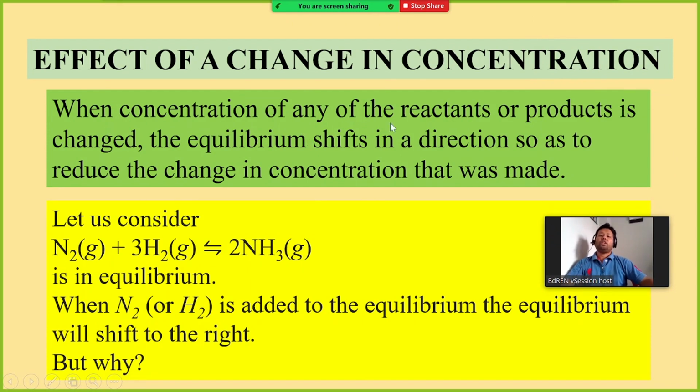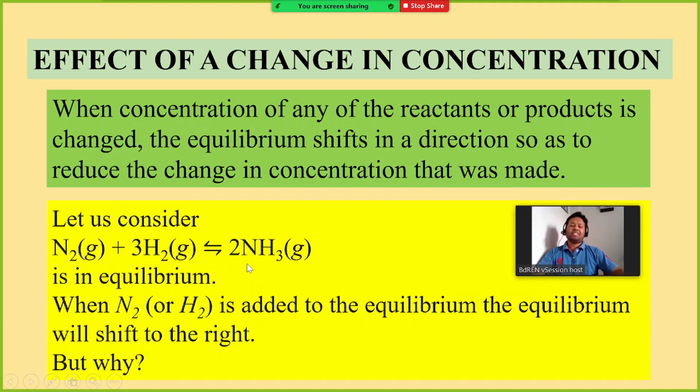When the concentration of any of the reactants or products is changed, the equilibrium shifts in a direction so as to reduce the change in concentration that was made. Let us consider a reaction: nitrogen and hydrogen to form ammonia. This is the Haber process, how we generate ammonia.